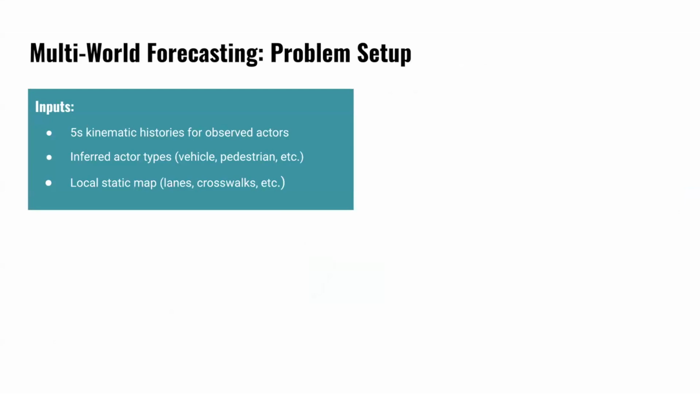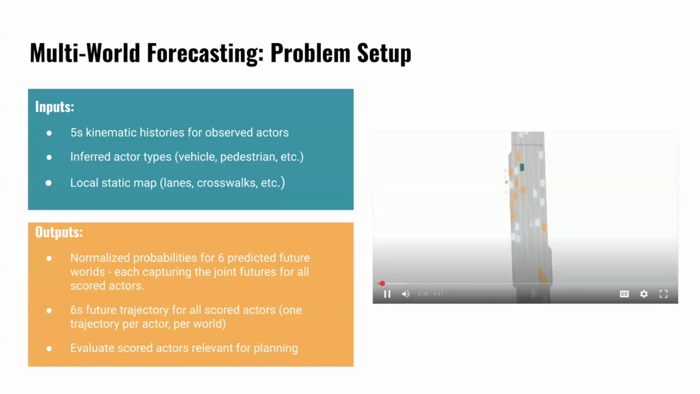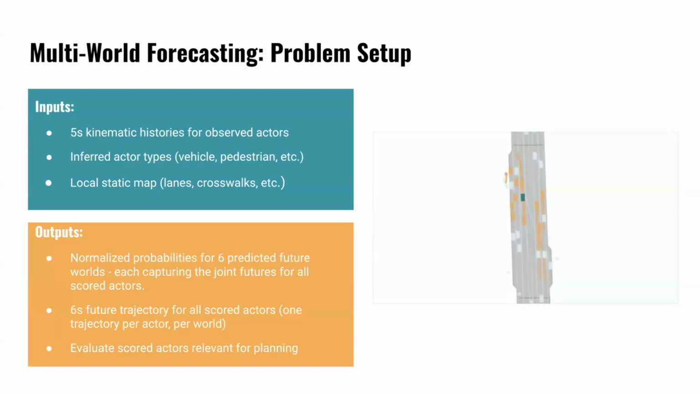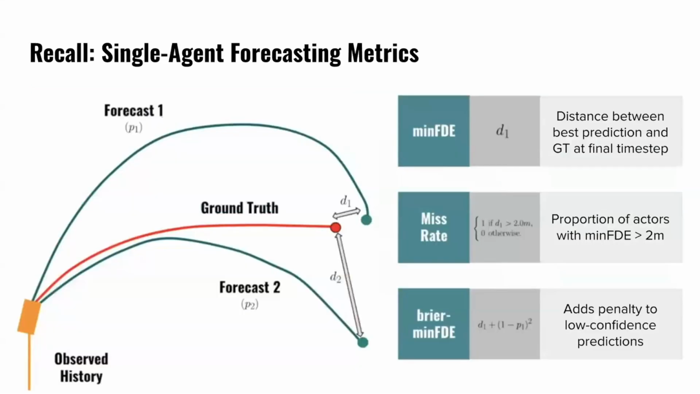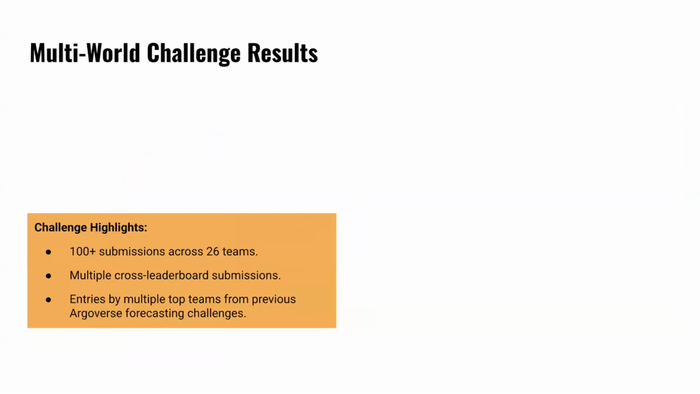The input here is 5 seconds of kinematic history. We know the class types of all the actors, and we have a local static map. The task here is to predict normalized probabilities for 6 futures that captures the joint probabilities of how all of these agents interact with each other. I'll briefly skip over the metrics here, but the key thing to note is that lower is better in this case.